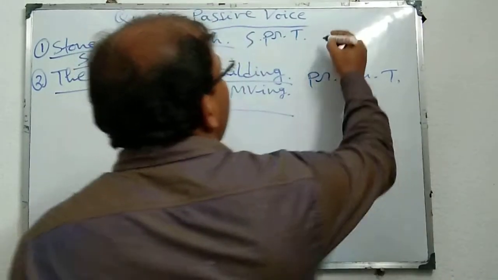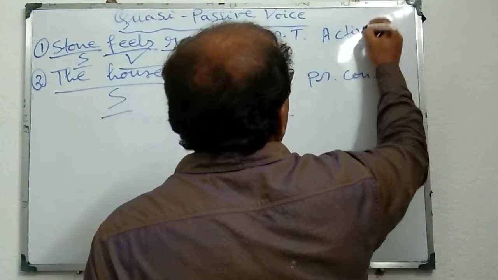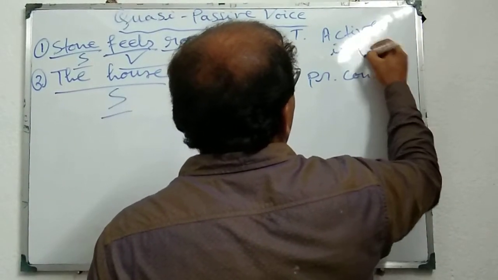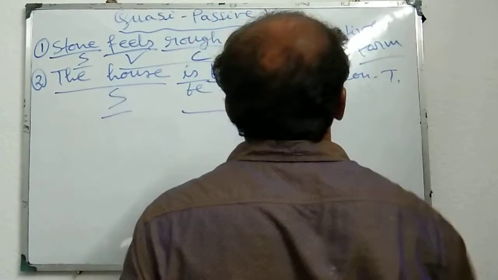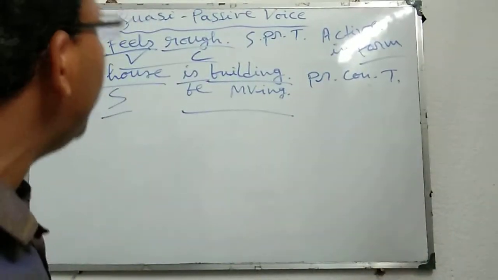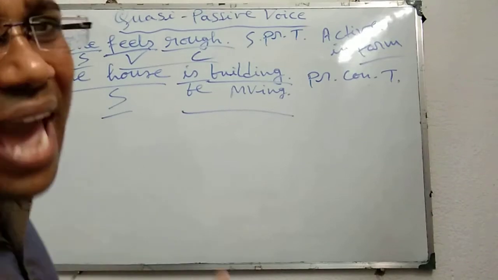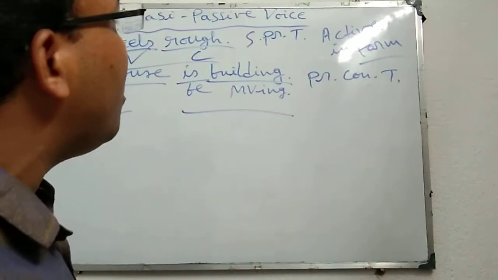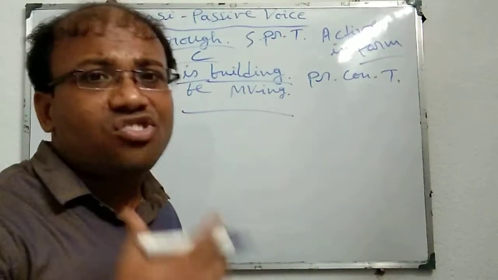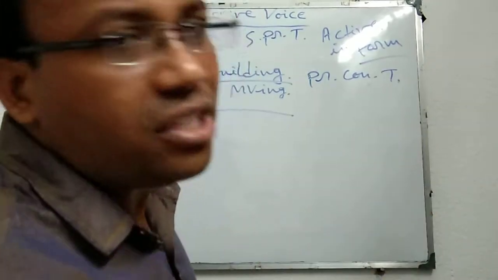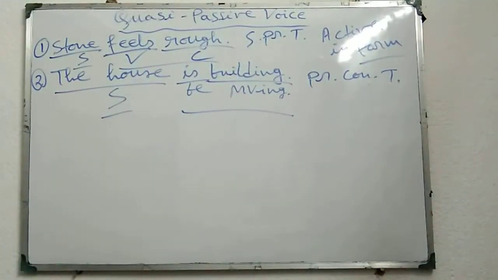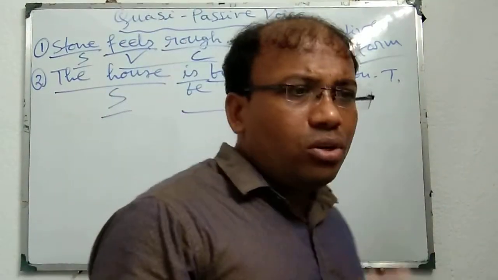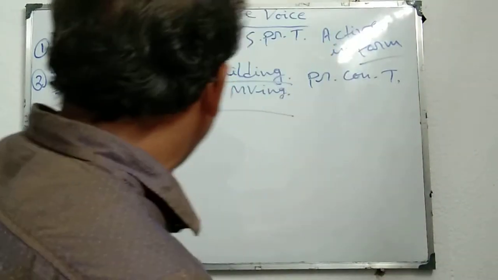We can say that these two sentences look like active voice. That means they are in form, in structure, like active voice. But we all know what the structure of active voice is.